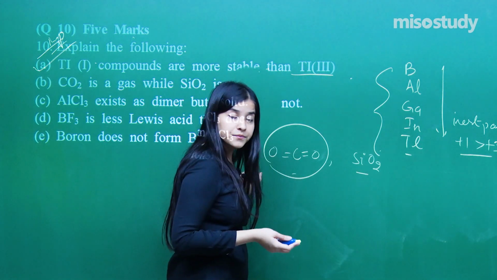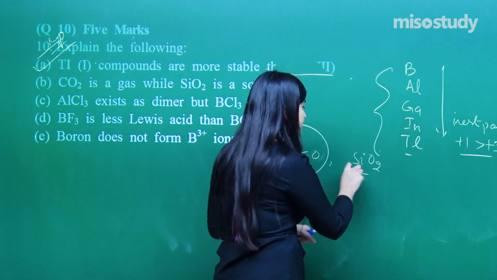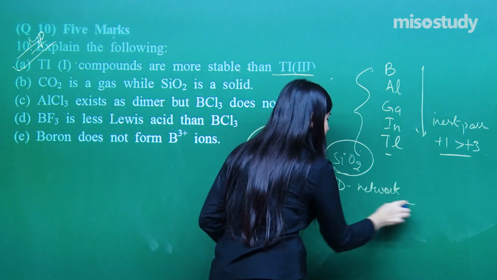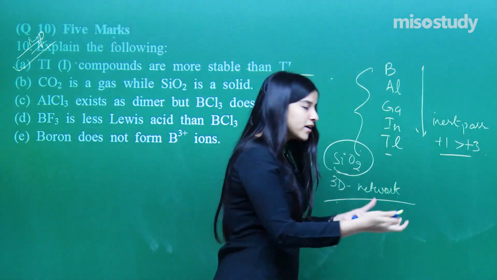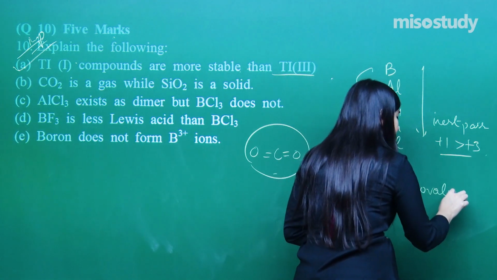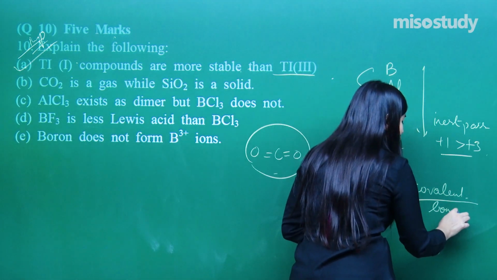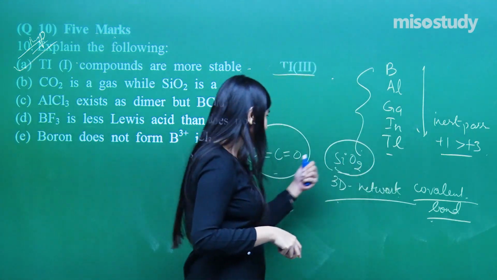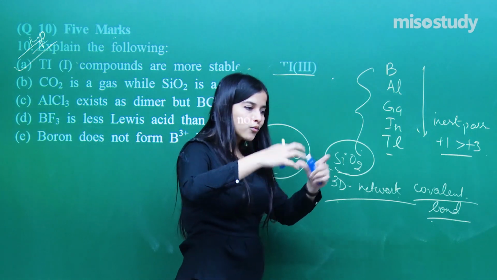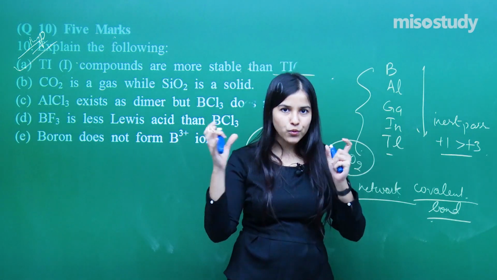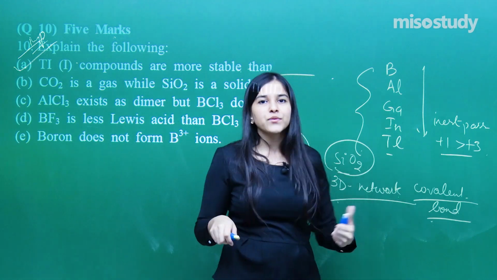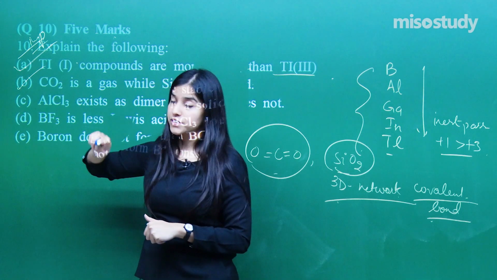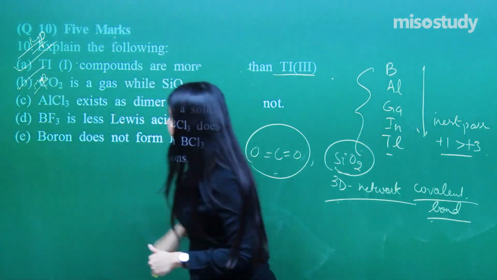Both of them are covalent. But the thing is, it forms a 3D network. We already have studied that. Now, since this is an entire 3D network of covalent bonds, having so many covalent bonds, just like a diamond, it has so much strength, so it exists as a solid. Whereas in carbon dioxide, there is no covalency between the various molecules, no interaction is there. So that is why it exists as a gas, whereas that exists as a solid. Done. So that was an important one. Mark this as important.